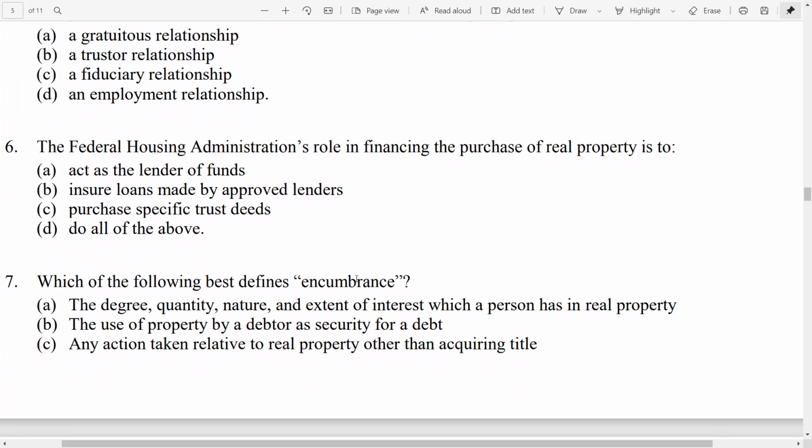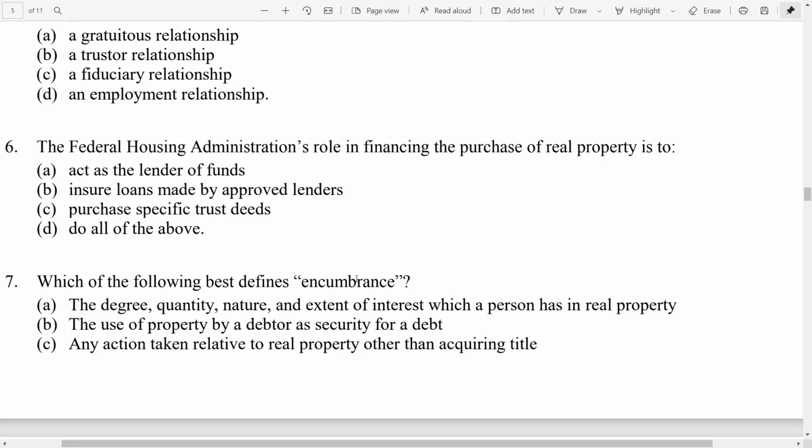Then we have 6. The Federal Housing Administration's role in financing the purchase of real property is to A, act as the lender of funds, B, ensure loans made by approved lenders, C, purchase specific trust deeds, D, do all of the above. So we're talking about the FHA, Federal Housing Administration. When you think of FHA, the word that should come to mind is that they insure loans. They don't guarantee loans. They don't actually originate the loans. They insure the loans by lenders that are approved.